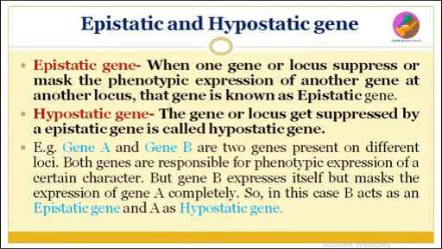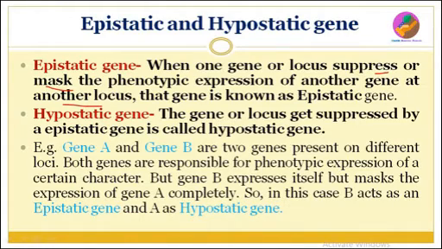Now we will see two types of genes. First is epistatic gene and second is hypostatic gene. So what is meant by epistatic gene? When one gene or locus suppresses or masks the phenotypic expression of another gene at another locus, this is known as epistatic gene, or the concept is called epistasis.